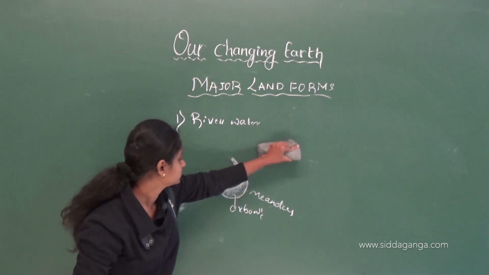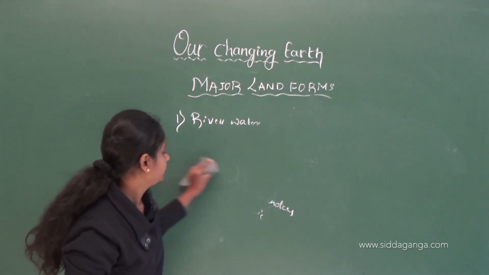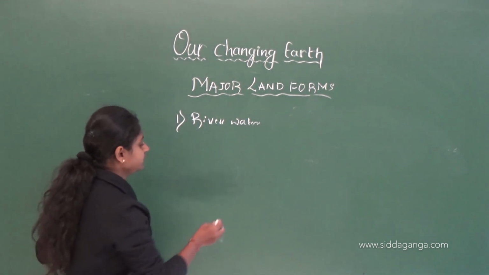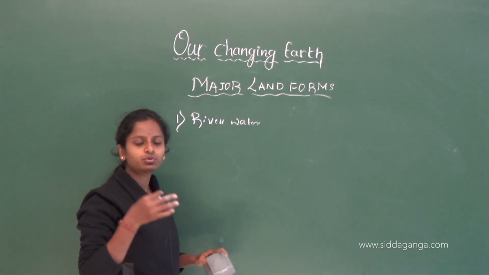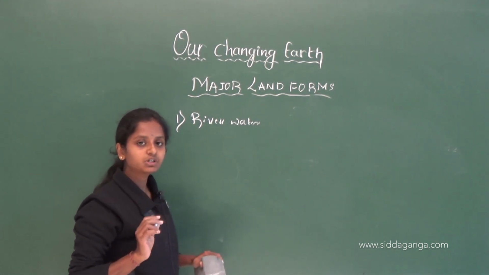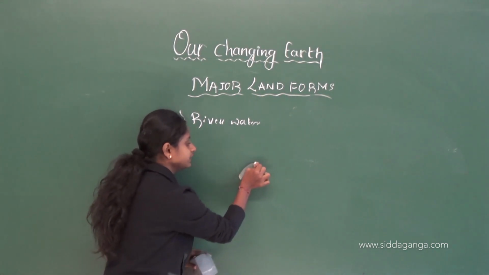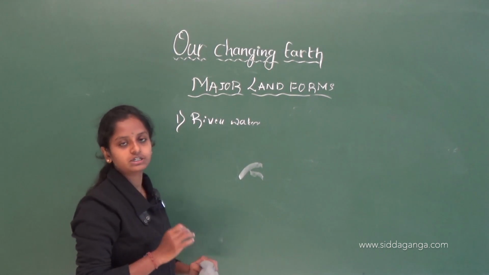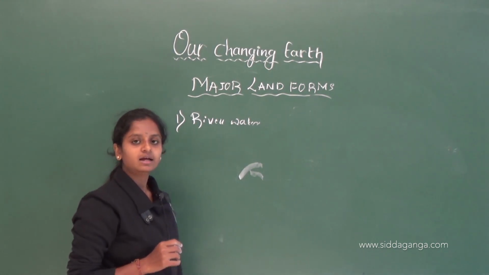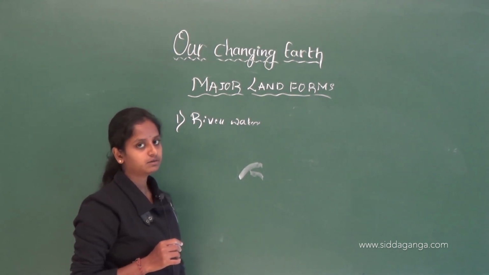And when these oxbows or the river flow very heavily, what will they do? They will flow onto the nearby banks, surfaces or villages. So that causes a flood.